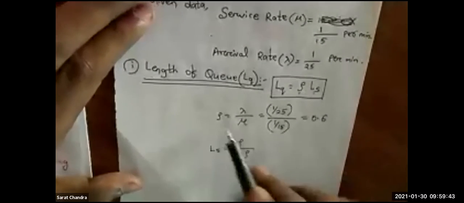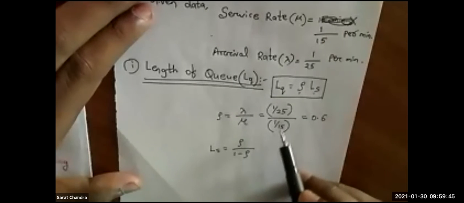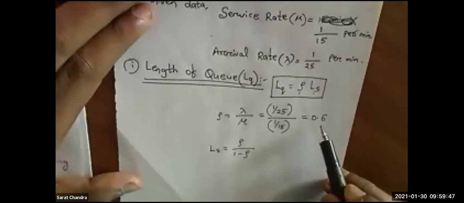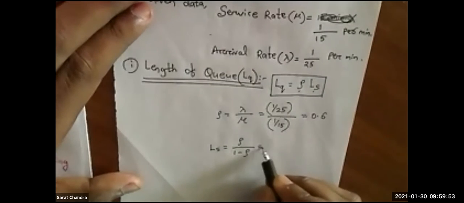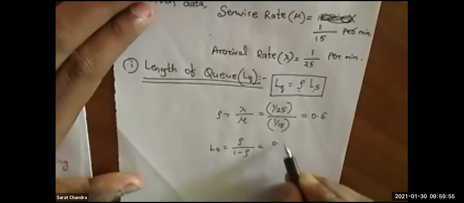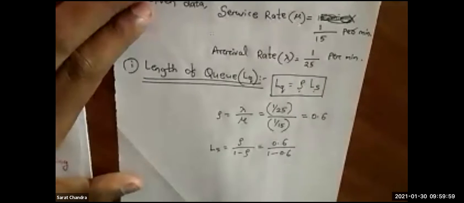Okay, so if we solve it out, the rho value we get is 0.6. You just compare my answer with your answer. If you solve it using a calculator, the rho value you will get is 0.6. Now come to LS, the length of the system. This is equal to rho divided by 1 minus rho, so 0.6 divided by 1 minus 0.6.